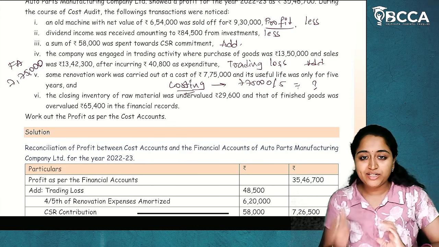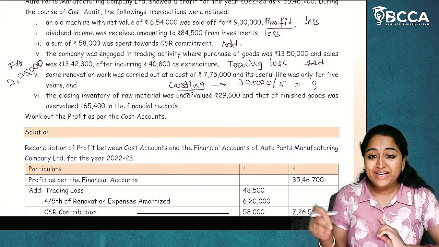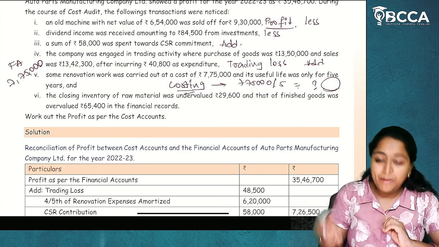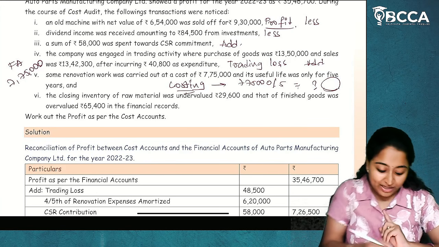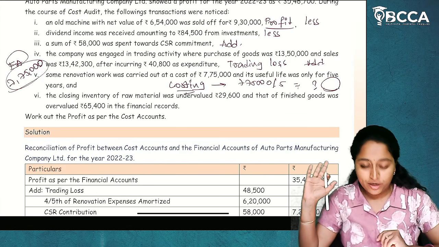Sorry, I don't have a calculator with me right now. So in costing, only 1 year amount will be recorded. But in financial accounts, the entire expenditure of 7,75,000 is recorded.